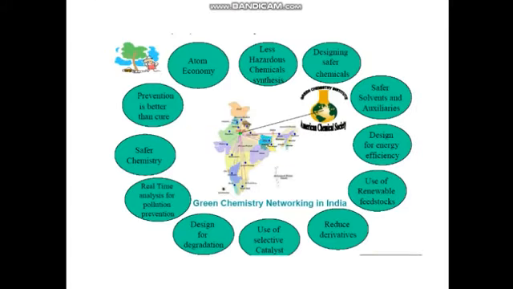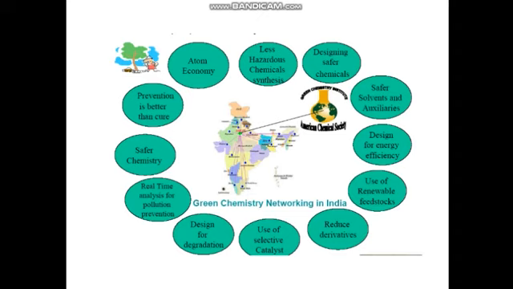So this is the pie chart, one of the charts to see what our country India has in green chemistry. Green chemistry networking in India.